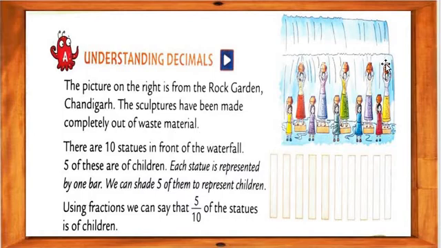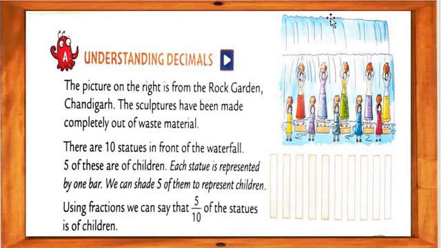See, my dear students, this is a picture of the Rock Garden, which is in Chandigarh. The sculptures have been made completely out of waste material.